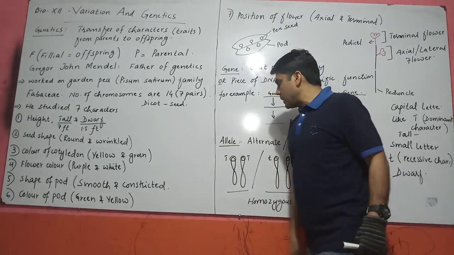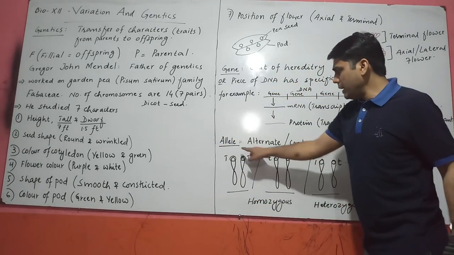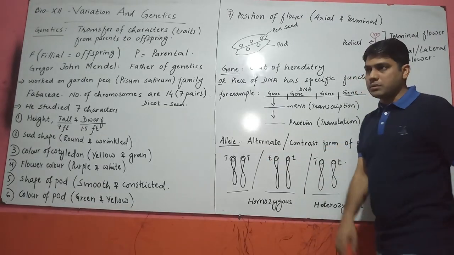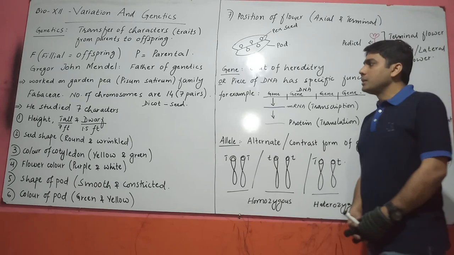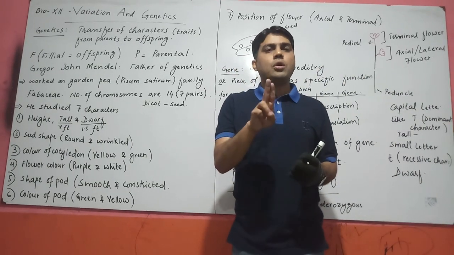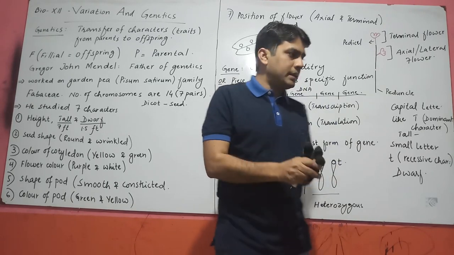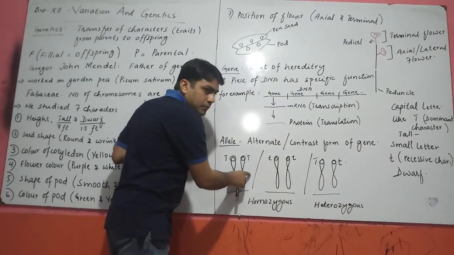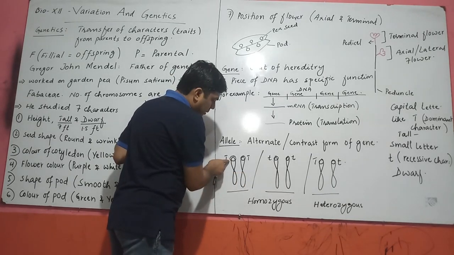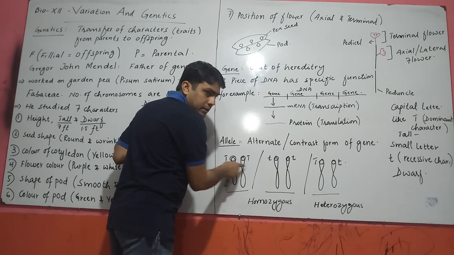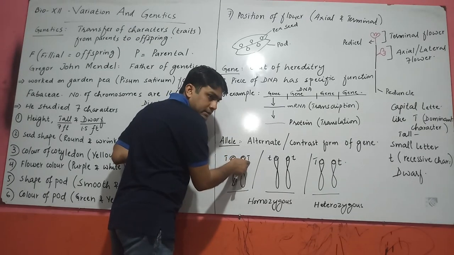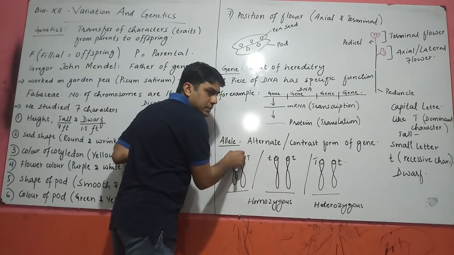And here is the term called allele. Allele is simply defined as an alternate or contrasting form of a gene. Normally you know that a person contains two copies of a single gene. Like that, these are the chromosomes you have studied in chapter number 6. A chromosome contains so many genes. Here we are discussing a single gene. This is a gene and this is also a gene. Two copies of each gene.